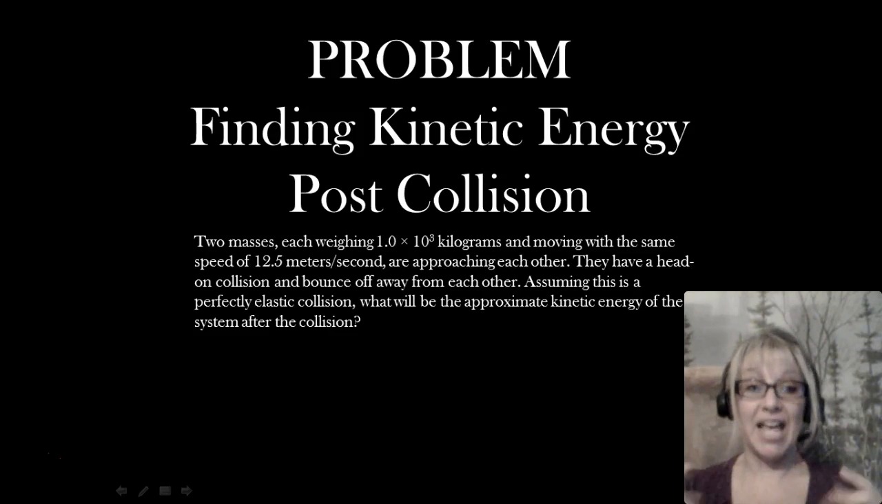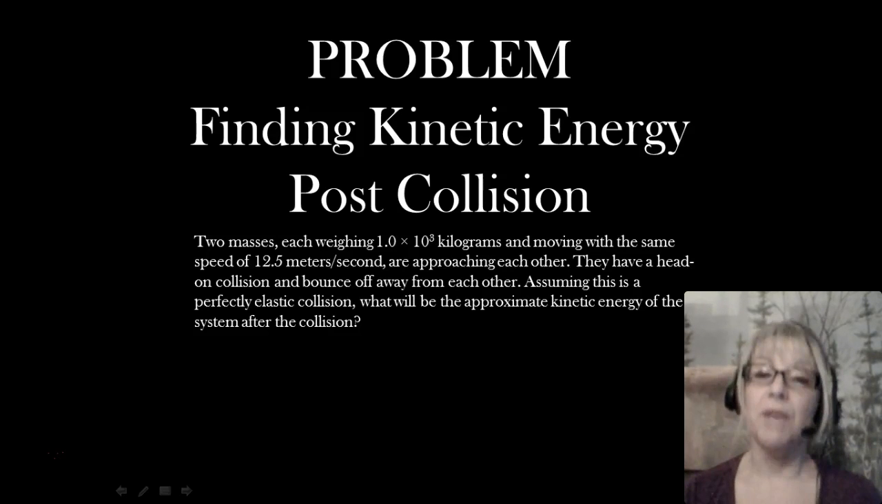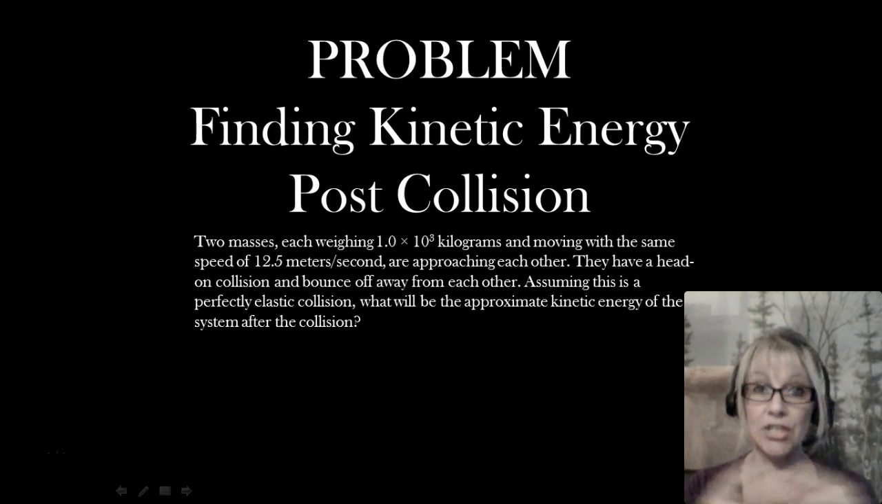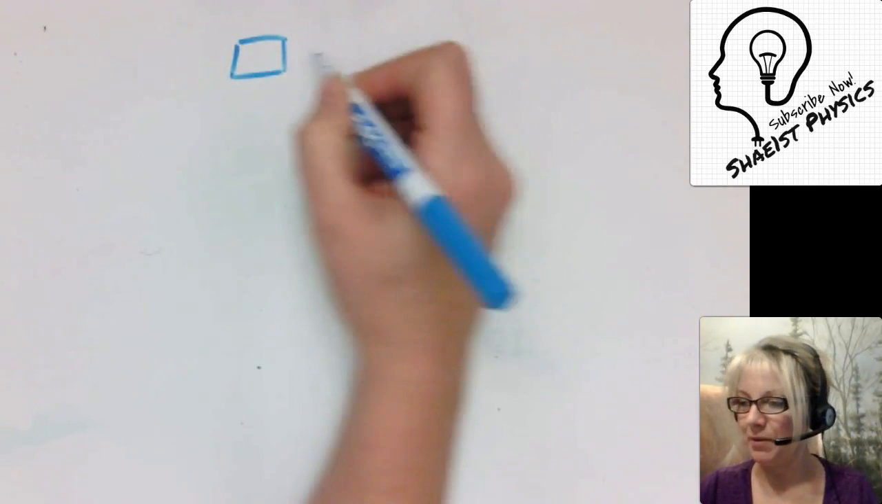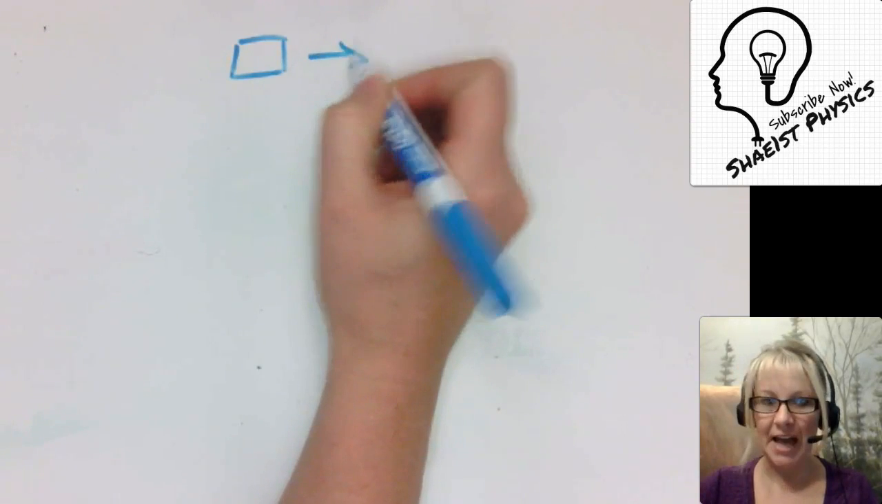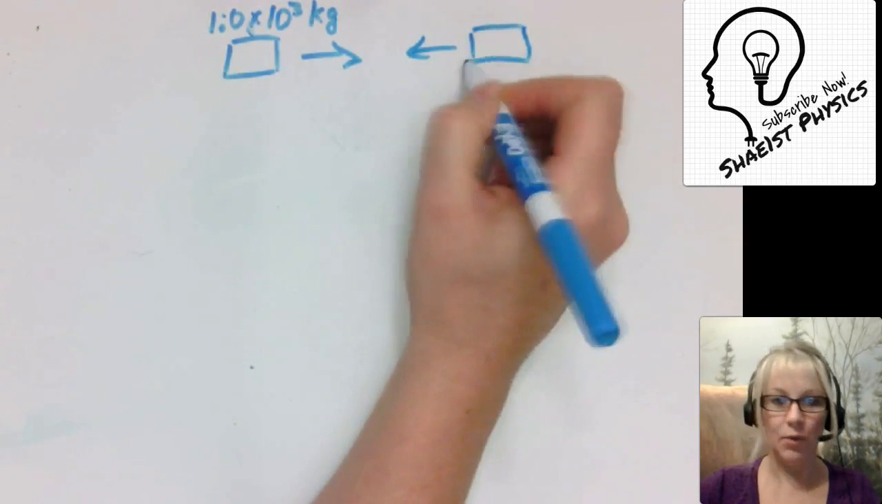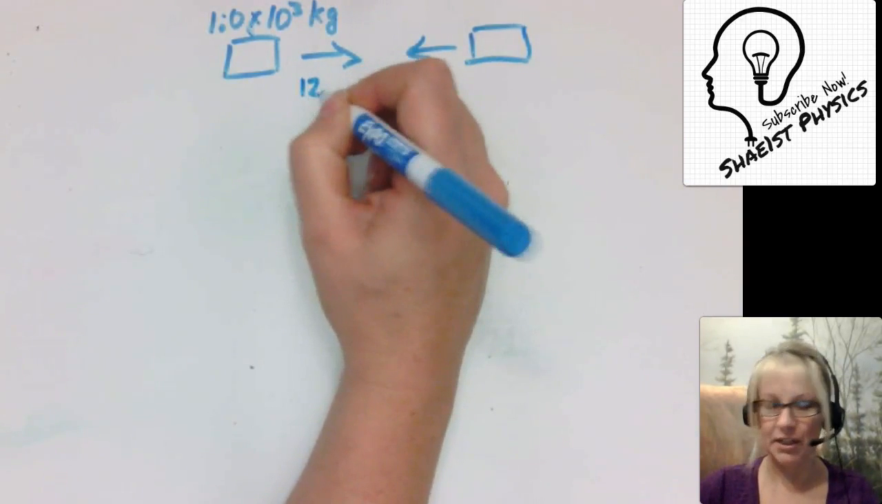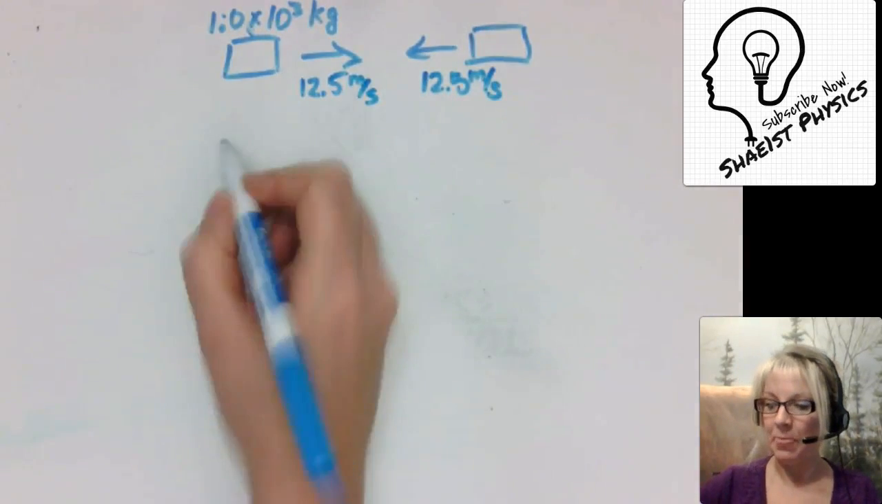Now, they have a head-on collision, and they bounce off away from each other, assuming this is a perfectly elastic collision. Now, if we remember, perfectly elastic means that there's no mechanical energy lost during that collision. So we're going to change the representation of this problem. We have two masses coming at each other, both of which are 1,000 kilograms, and they're coming at each other with the same velocity. So this is pre-collision. They're both coming at each other at 12.5 meters per second.